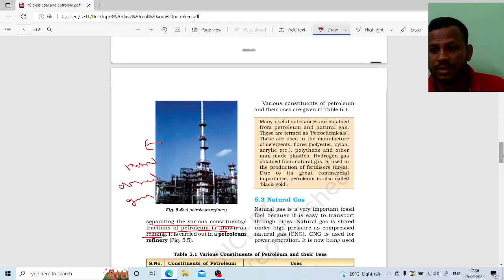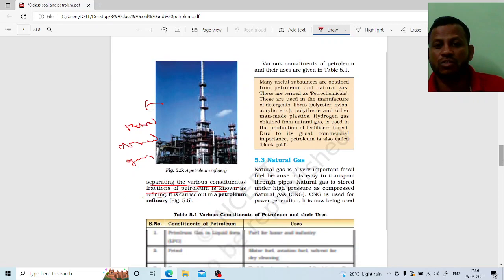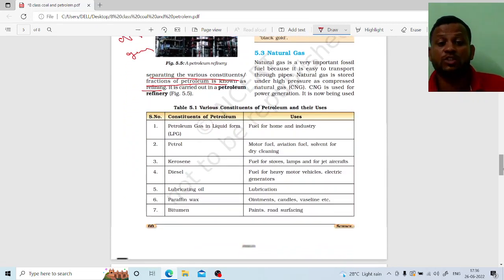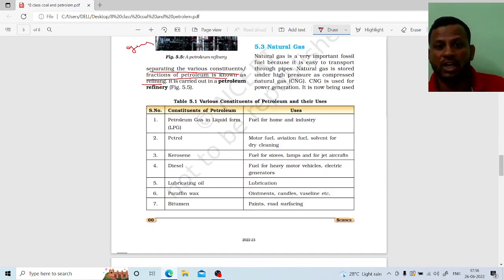Next, for the various constituents, same here. The next one is natural gas. What is natural gas? Natural gas is a very important fossil fuel. It is easy to transfer from one place to another by using pipelines.